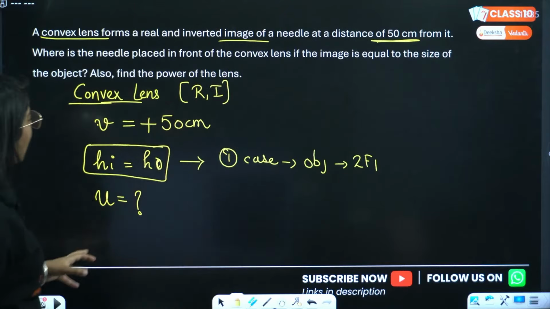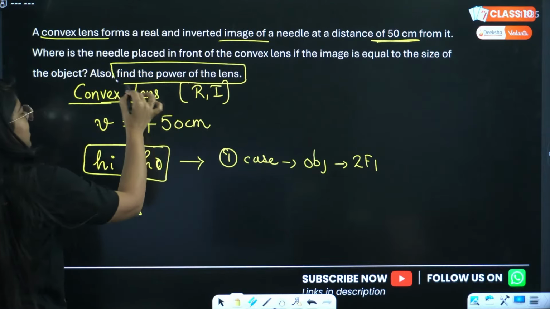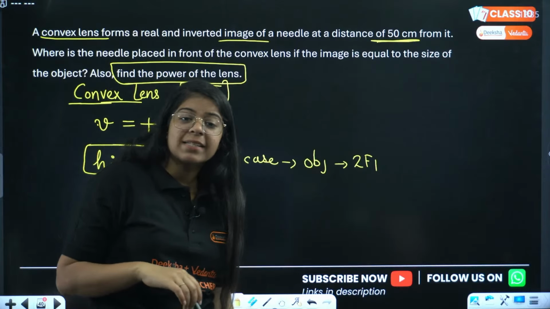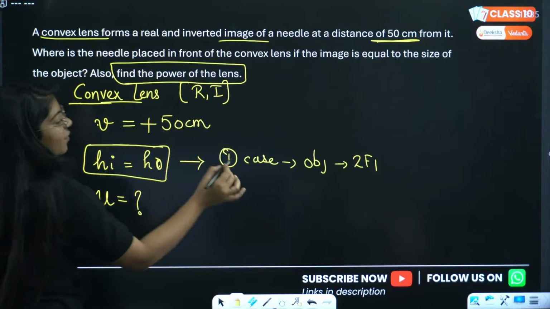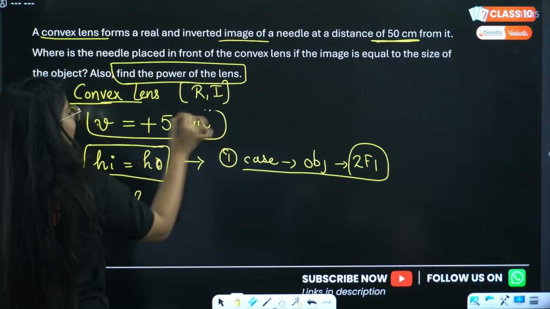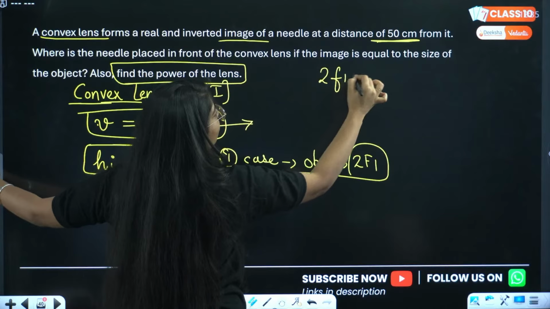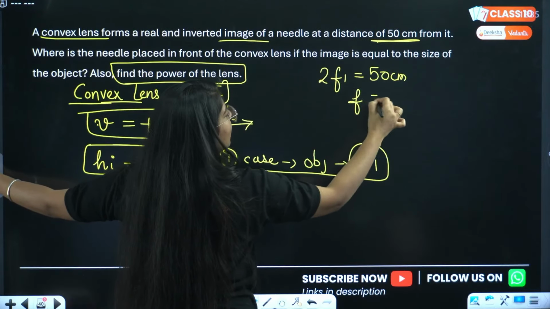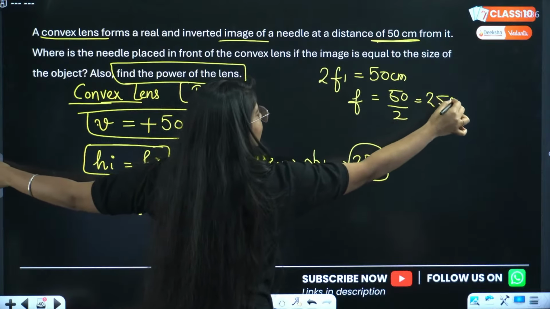Done. Now in the second case, you have to find the power of the lens. To find the power, you have to know the focal length, right? But we can also find that from here. See, if the object is at 2f1, the image is also at 2f1. So this 50 centimeter is also 2f1. So 2f1 equals 50 centimeter, right? Focal length is 50 divided by 2, that is 25 centimeter, right?